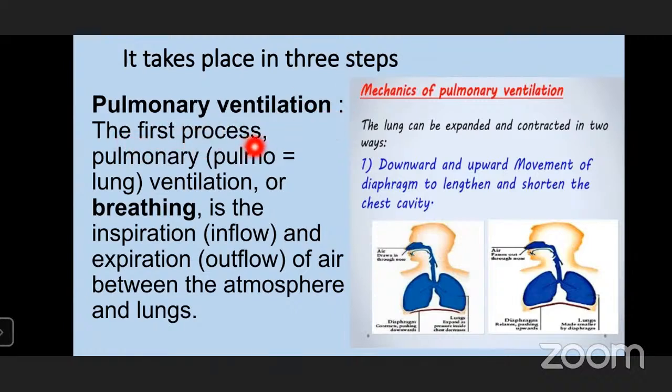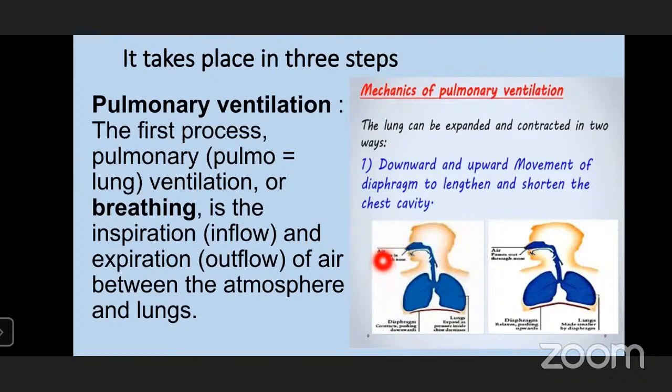So the first process, pulmonary ventilation or breathing, is the inspiration or inflow and expiration, that is outflow, of air between the atmosphere and lungs. What we have seen in the last slide means that in pulmonary ventilation, oxygen and carbon dioxide are being exchanged.